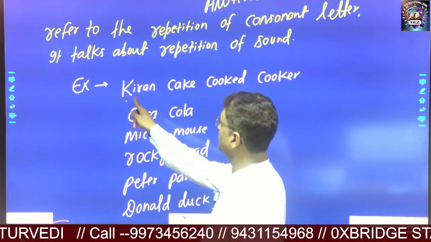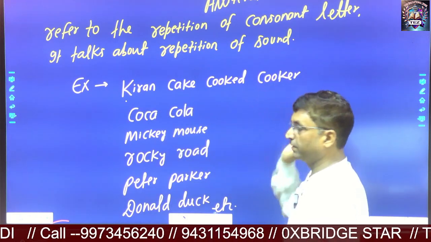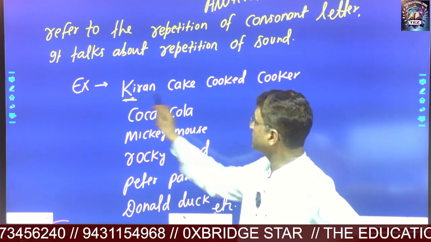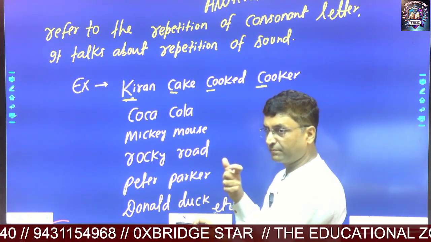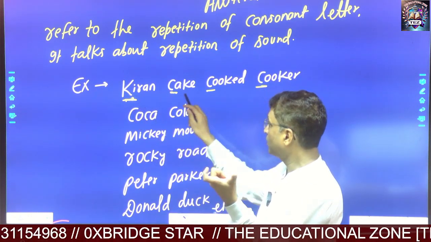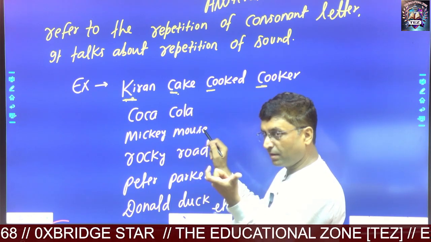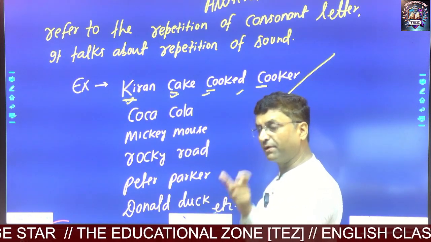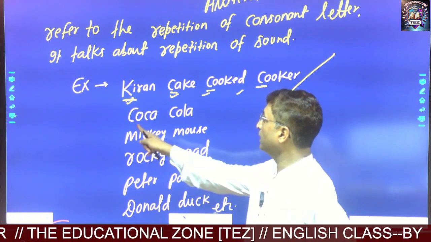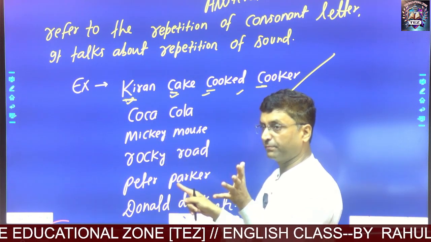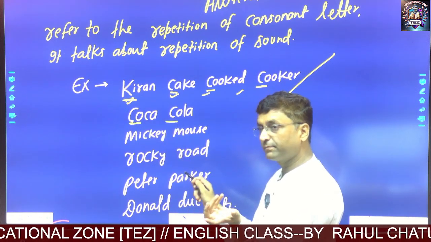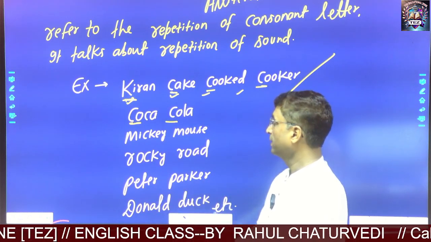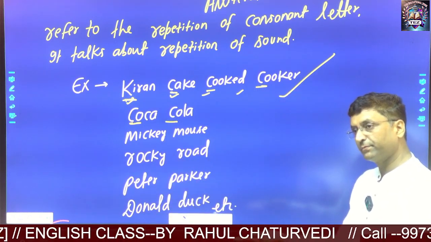So the words before you are Kiran cake cooked cooker. In this sentence, you may notice that the initial consonant sound of each word is the same. Kiran, ka, cake, ka, cook, ka, cooker, ka. So the initial sounds are the same. So of course it is an example of alliteration. If you talk about Coca-Cola, the initial sound is the same. Another example you may take is Mickey Mouse. Mickey Mouse, initial sound is the same. So Rocky Road, initial sound is the same.